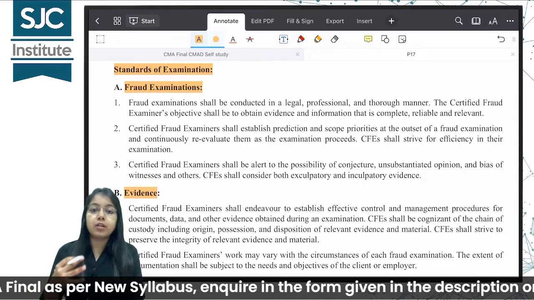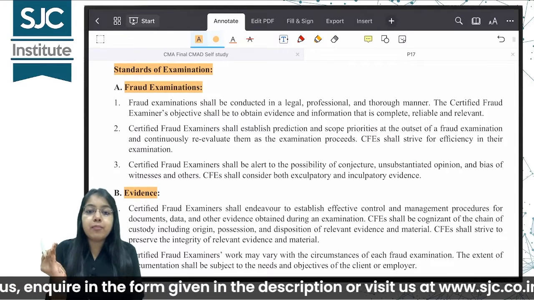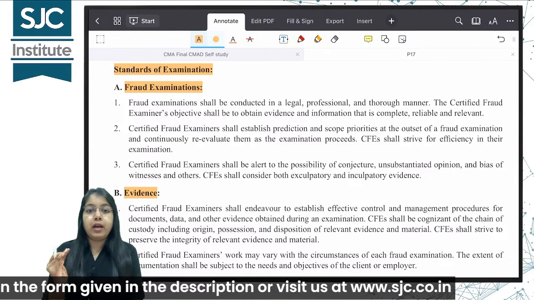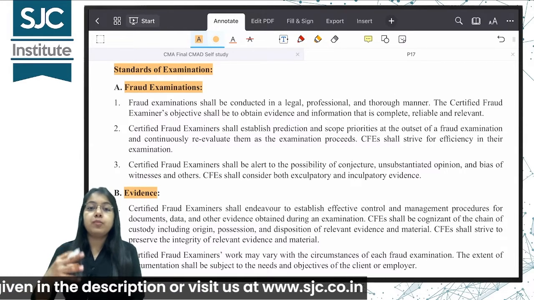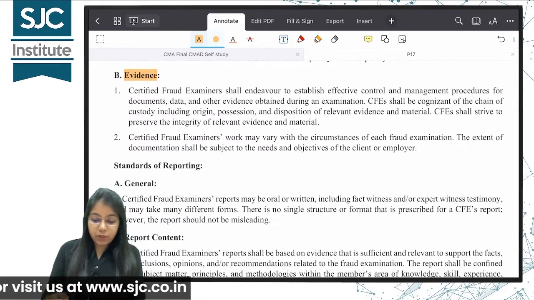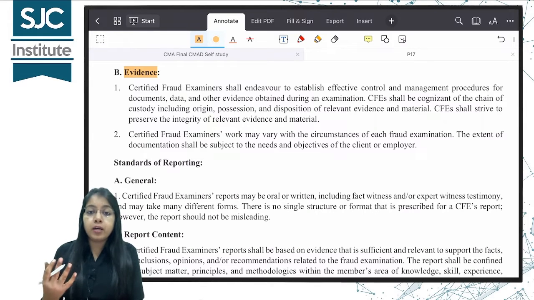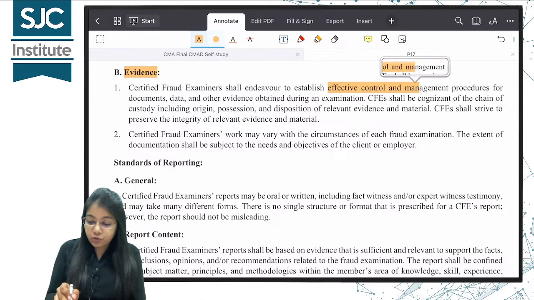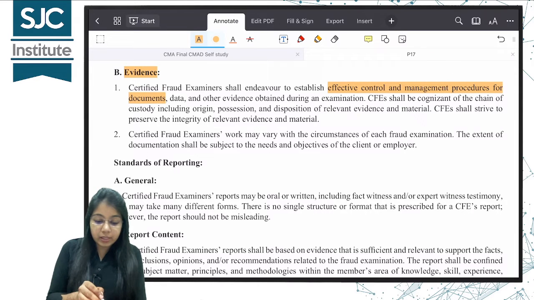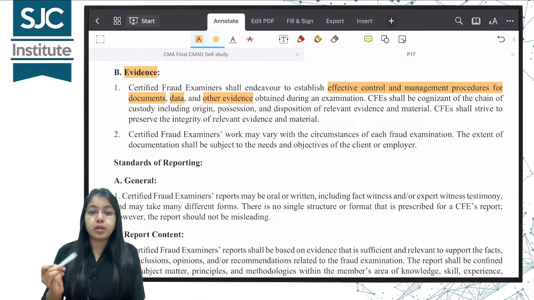Professionally, we should conduct it, maintain professional skepticism, and we should establish the scope and our priorities. What should be the scope of my audit, and we should not go beyond that. Evidence should be our endeavor, our motive, and we should be driven to establish effective control and management procedures for documents, data and other evidence. Properly document it and store it.